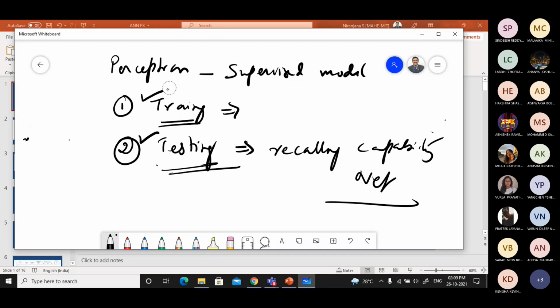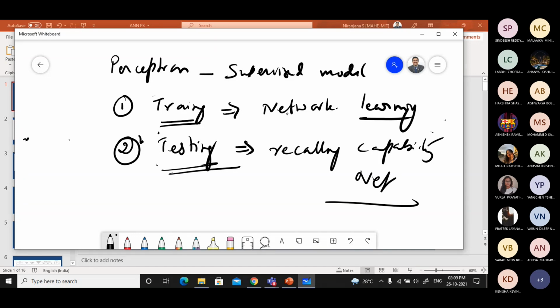So training is always expected initially. But how do you do it with the supervised model? Generally, in a supervised model, you have all the data set labeled. With those labeled data sets, you will be training first. During the training process, the network will be learning. The network is said to be learning.